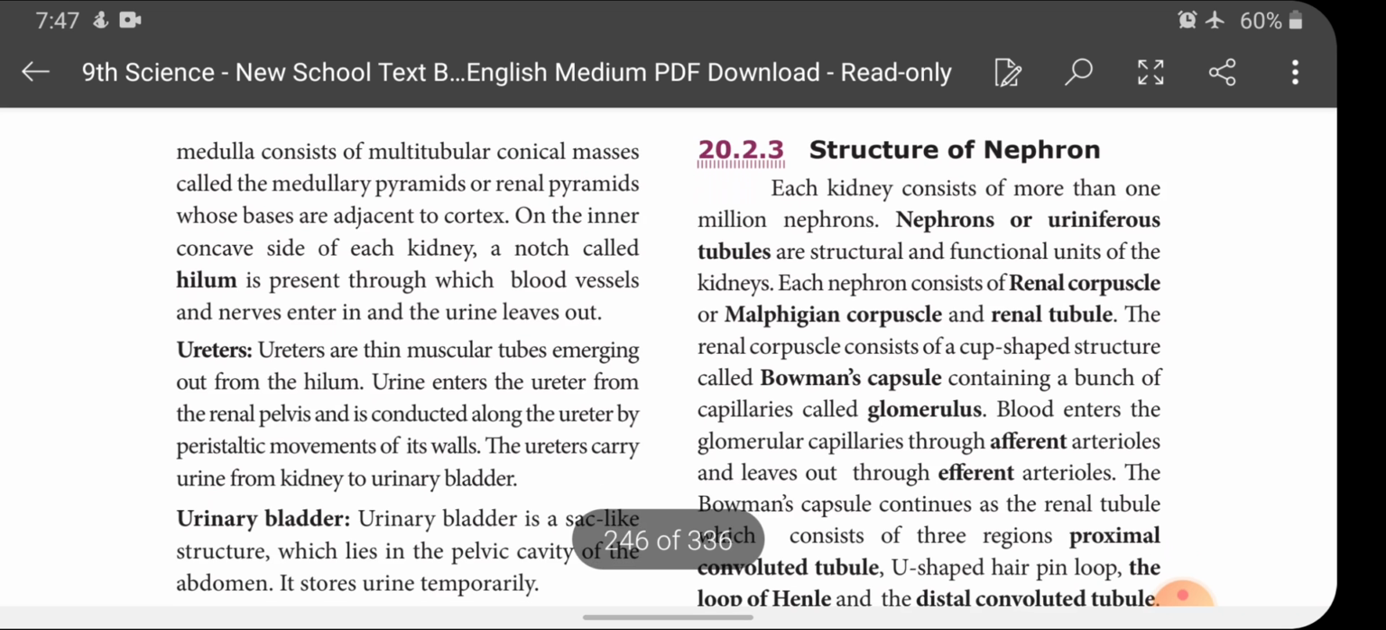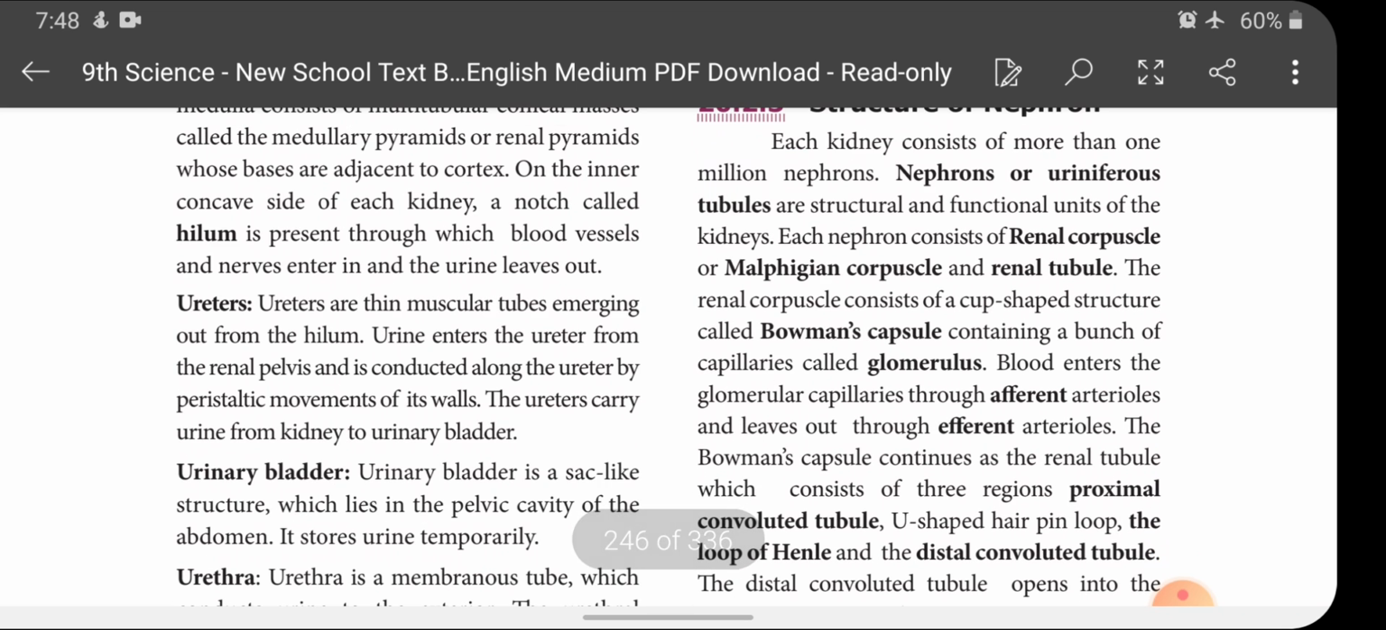Next we will discuss about ureters. Ureters are thin muscular tubes entering out from the hilum. Urine enters the ureters from the renal pelvis and is conducted along the ureter by peristaltic movement of its wall. The ureters carry urine from kidneys to the urinary bladder. So ureters are thin muscular tubes which emerge out from the kidney through the region called hilum.